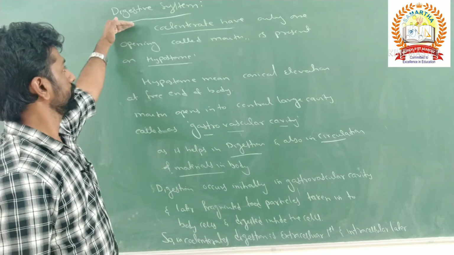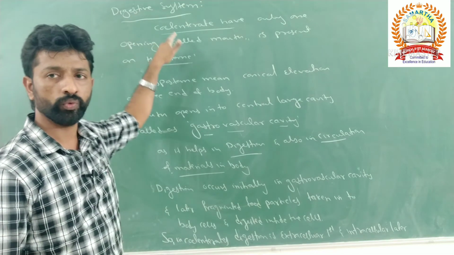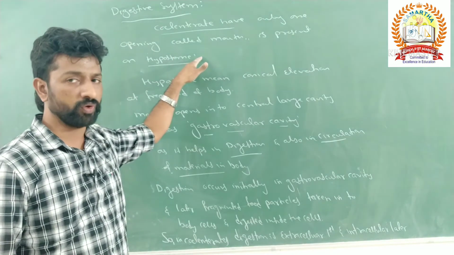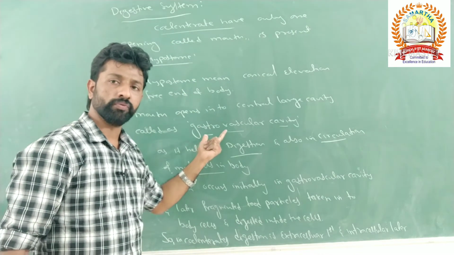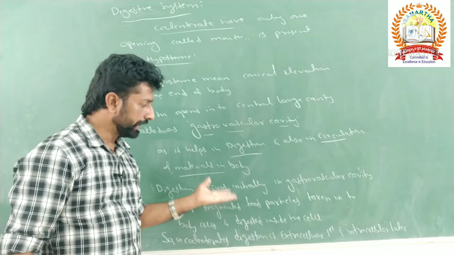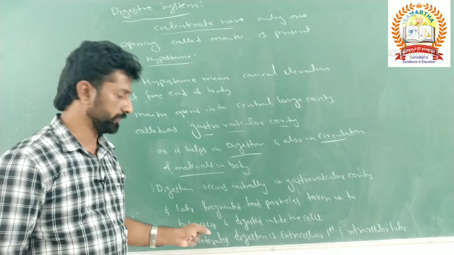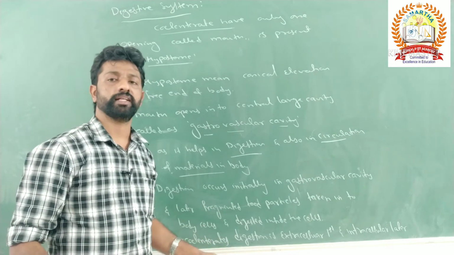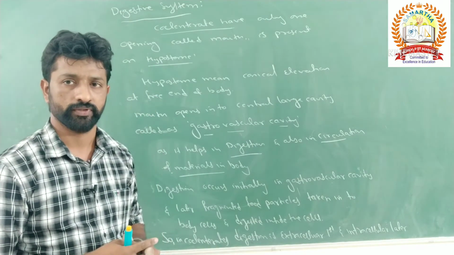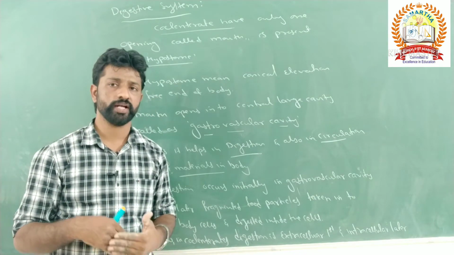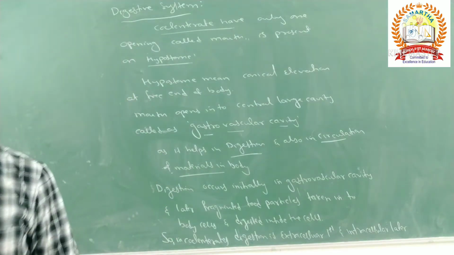According to the digestive system of the coelenterates, it has only one opening to the outside of the body, the mouth, which opens into a large cavity called the gastrovascular cavity, where the initial digestion takes place. Later the fragmented or smaller food particles are taken inside the cells, and within the cells the final digestion takes place. So digestion is extracellular first and intracellular later. Make a note of this point now.